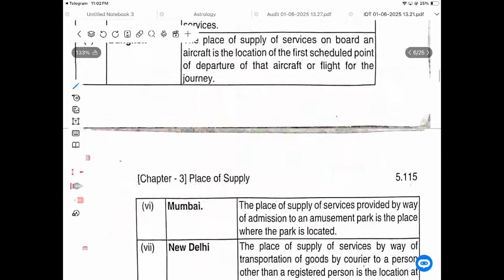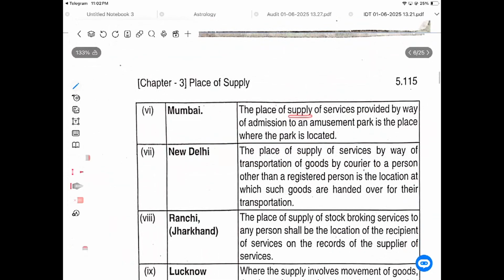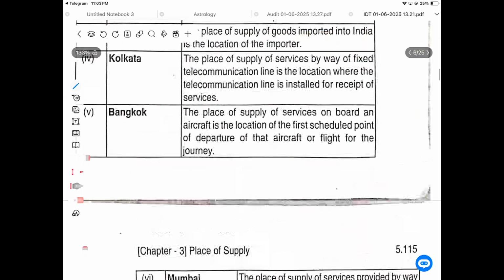The place of supply is Mumbai. The place of supply of service provided by way of admission to an amusement park, admission is the important word, is the place where the park is located. So Mumbai.